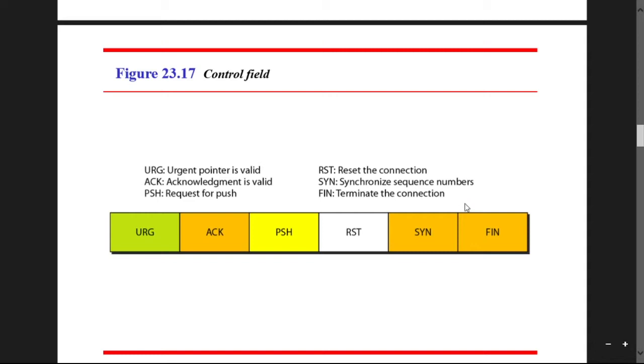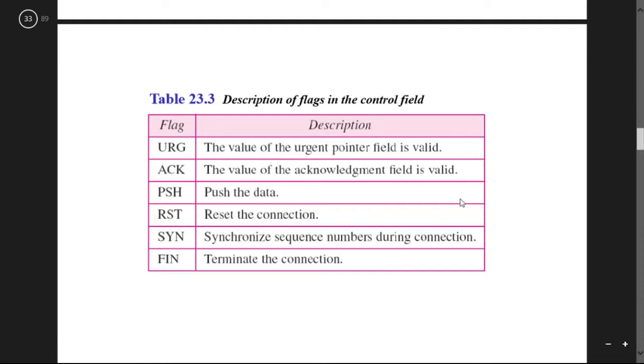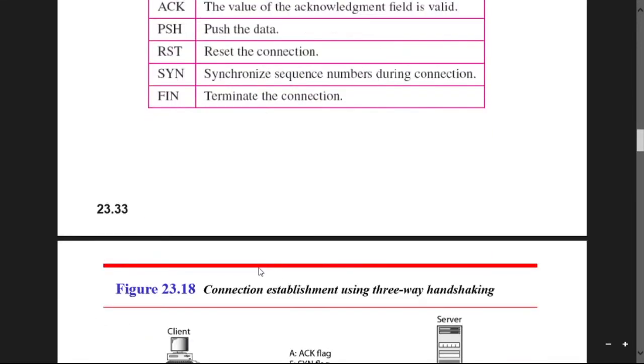Here one thing you have to remember: TCP, transmission control protocol, is connection oriented. That means you have to establish the connection before transmitting any data. So the connection establishment must be there. These are the descriptions. URG means the value of the urgent pointer field is valid. These are the flag values. ACK means the value of the acknowledgement field is valid. Then push the data, reset the connection, synchronize the sequence number during connection, and terminate the connection.